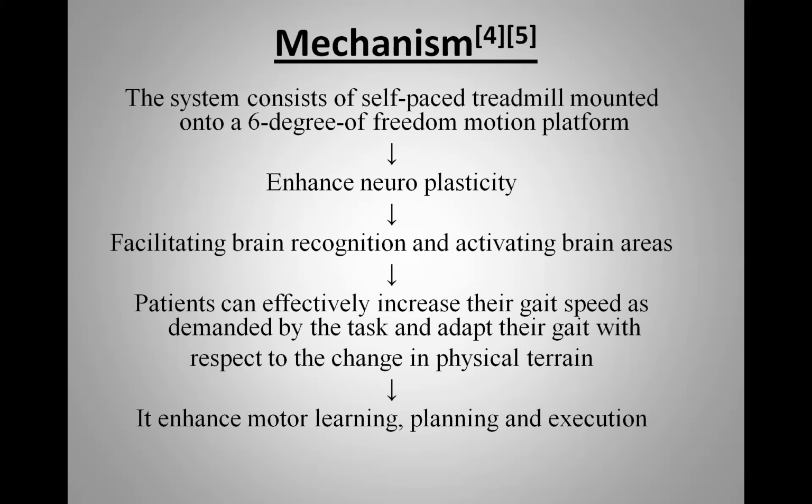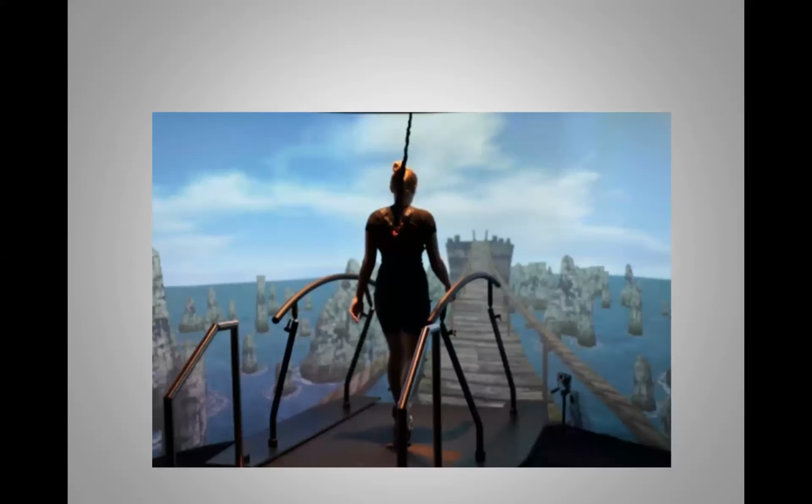So the patient can effectively increase their gait speed as demanded by the task and adapt their gait with respect to the change in physical terrain. This enhances motor learning, planning, and execution. In this picture, the patient has to cross this narrow bridge, which helps to gain the confidence of the patient.